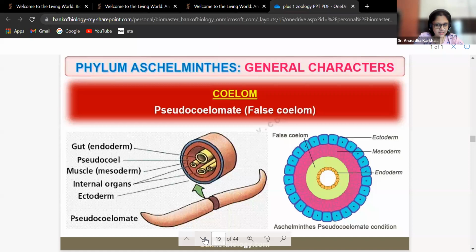Pseudocoelomates we had seen, right? So see, this is going to be the gut endoderm. This is the pseudocoel. This is the mesoderm. These are the internal organs which are present, and this is the ectoderm. They are pseudocoelomates. So see, false coelom.